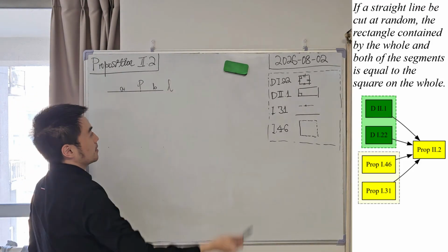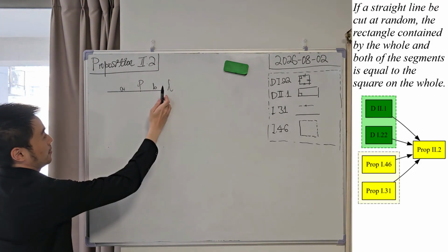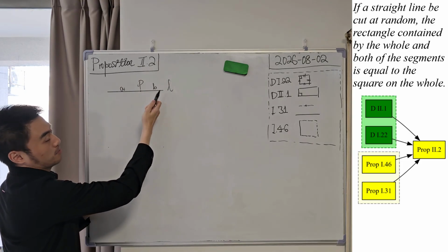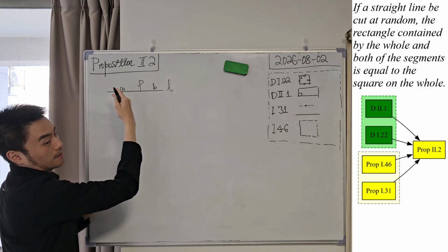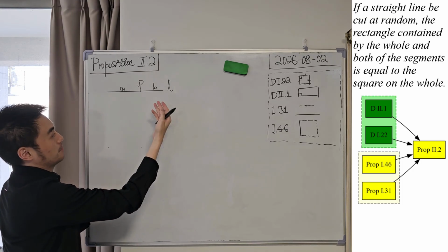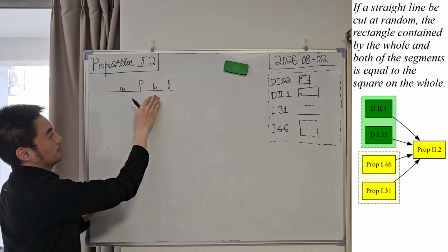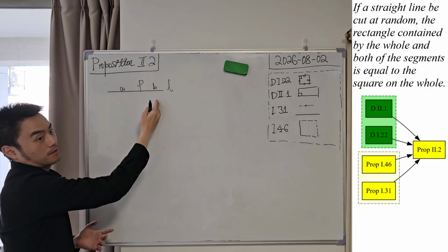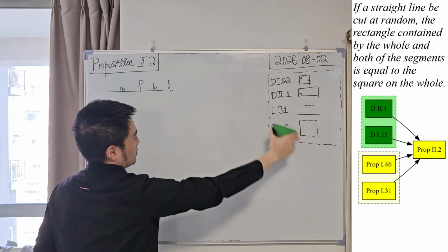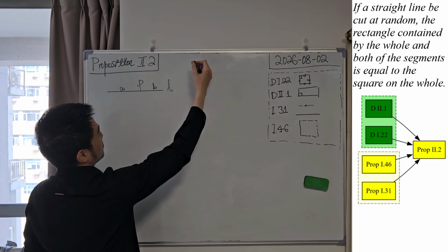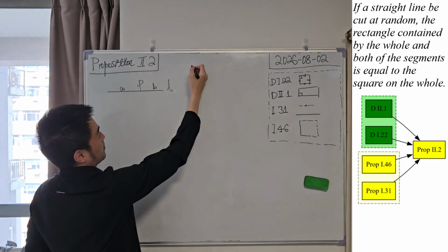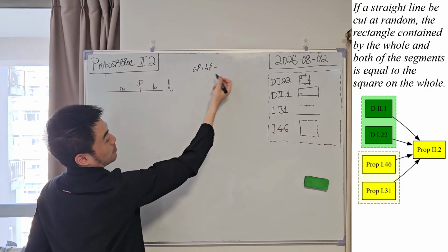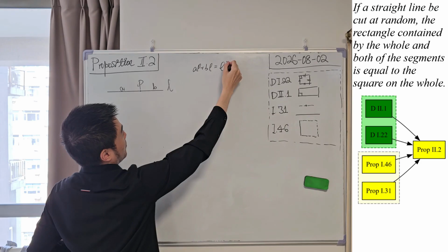So this proposition declares: if we are given a finite straight line L and a random point on it, like P, and they divide L into two parts, like A and B, then the sum of the rectangles contained by the segments and the whole L will be equal to the square on this straight line. Okay, so we are going to prove that the sum of the rectangles, which will be AL plus BL, will be equal to the square on this straight line, which will be L squared.